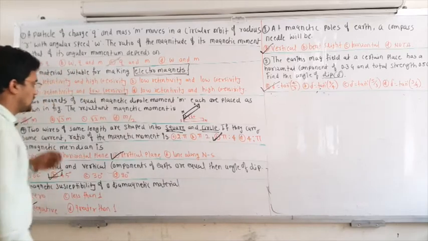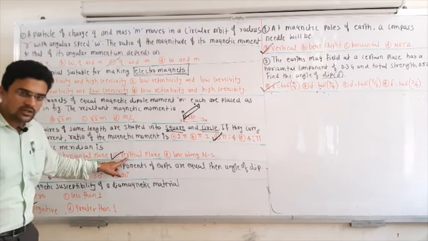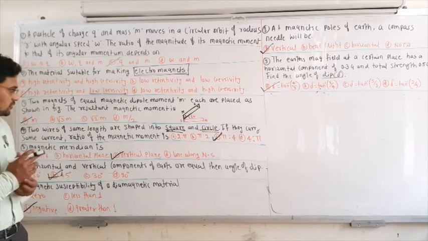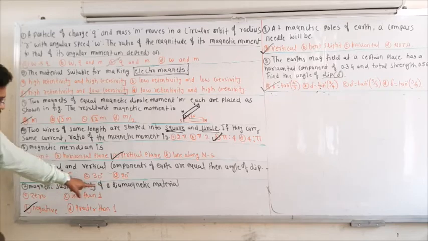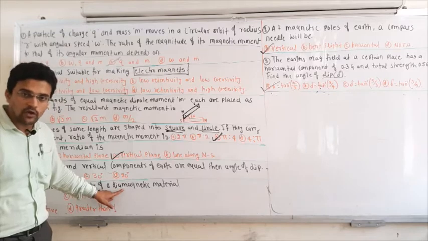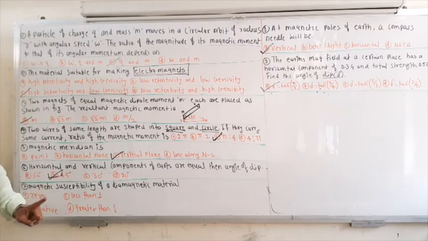So next is this one, a magnetic meridian. Magnetic meridian is nothing but the vertical plane. Among these options, it is a vertical plane passing through the north and south pole. And then next is magnetic susceptibility of a diamagnetic material. So you have to remember all the properties of the diamagnetic material, paramagnetic and then ferromagnetic. For the diamagnetic material the susceptibility is always negative, so option B is correct.